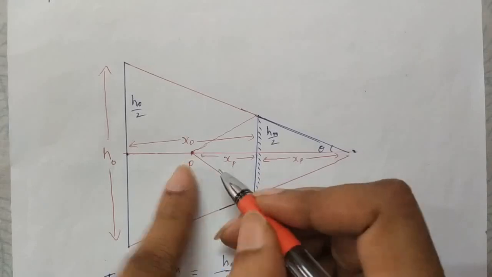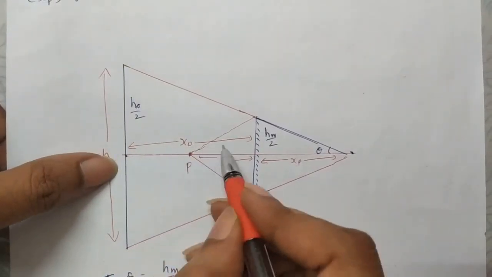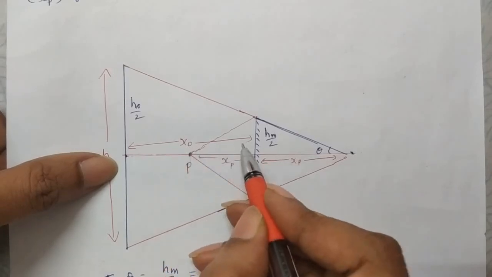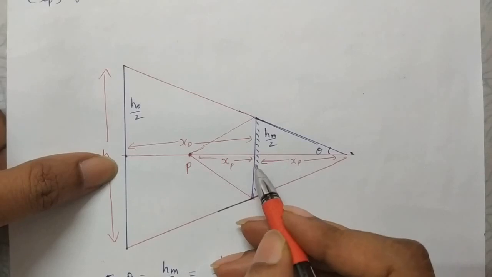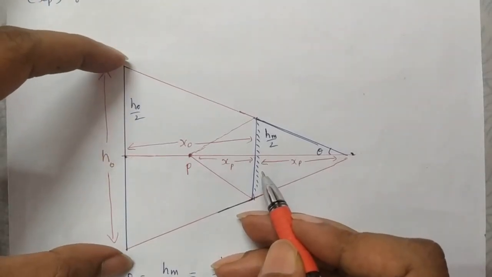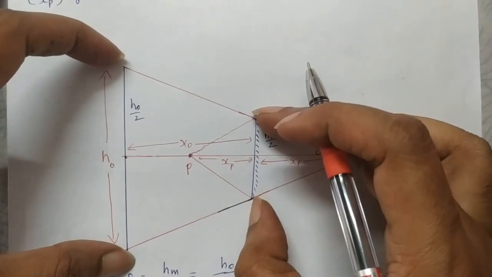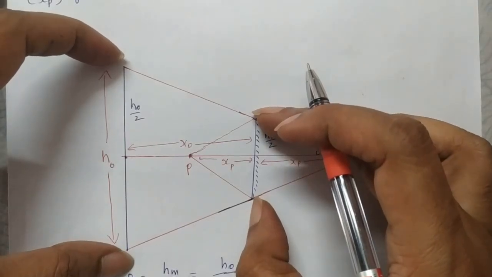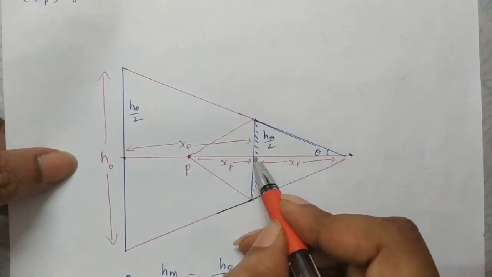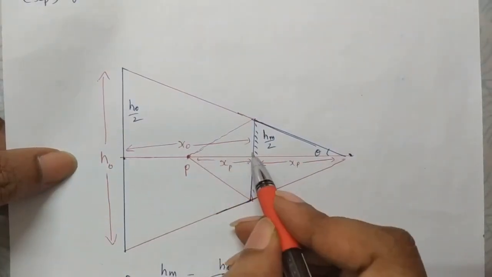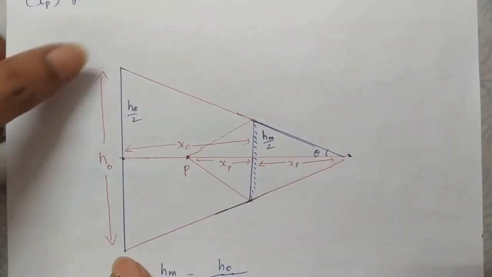He starts observing the backside object, which has height H0 and is at a distance XO. XO is the distance of the object, XP is the distance of the person. To observe the total height of the object, what is the minimum size of the mirror required? That we are going to calculate.